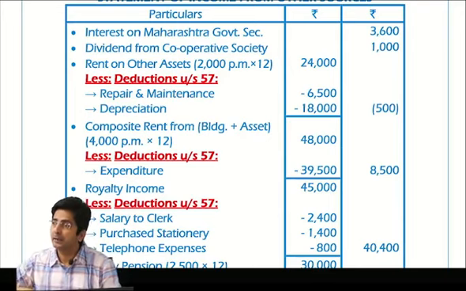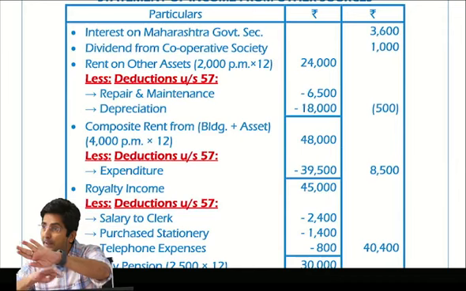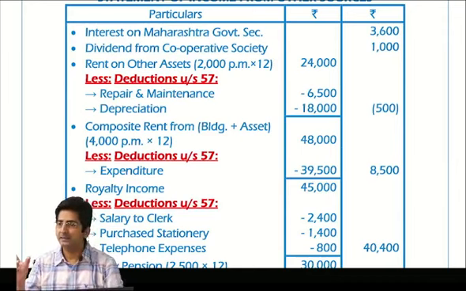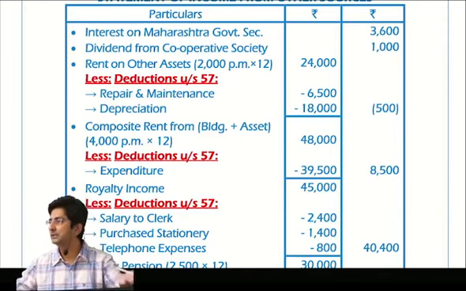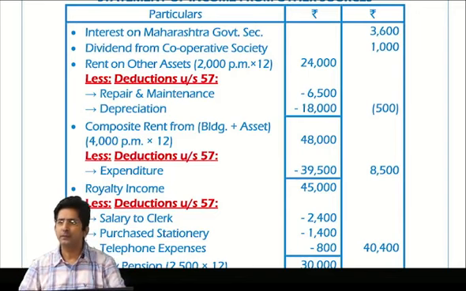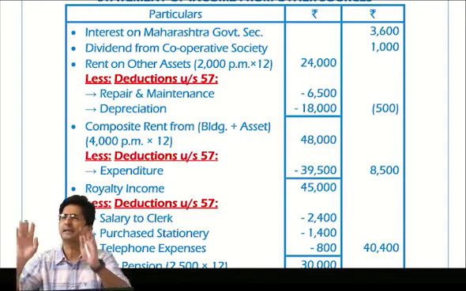In minor children, 1500 is the exemption, right? So tell me, if my minor child's income is only 200, there you don't do 200 minus 1500 and get a negative. That is not an expenditure. 1500 is a limit of exemption. So if my minor child's income is 400, 500, it is within the limit of 1500, so fully exempt.